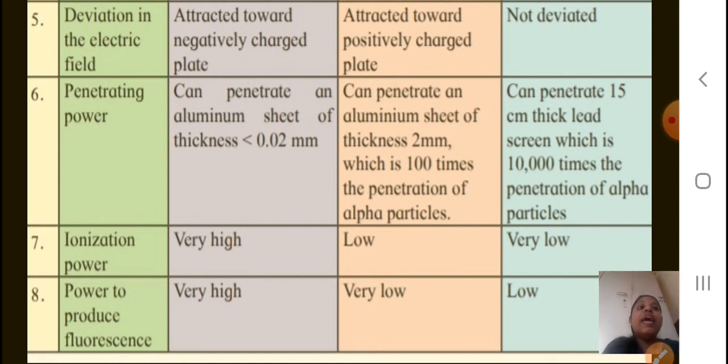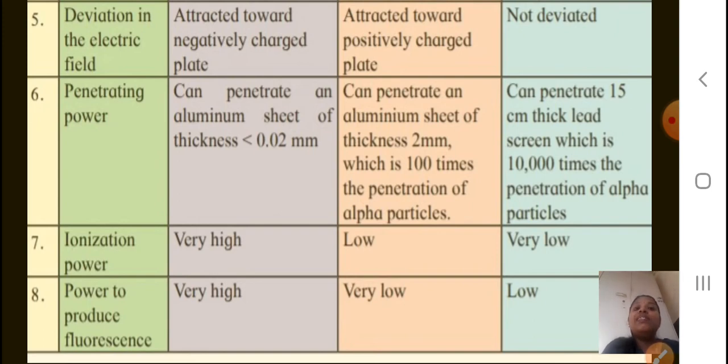Gamma can penetrate a 15 centimeter thick lead screen, which is 10,000 times the penetration of alpha particles. Okay students, so I hope that penetration power also you have understood.